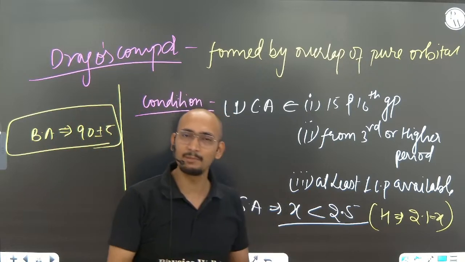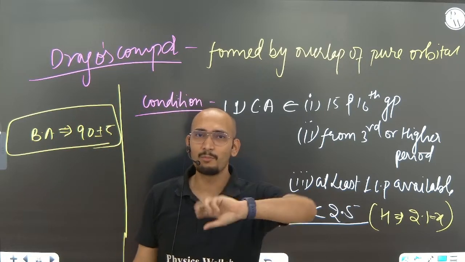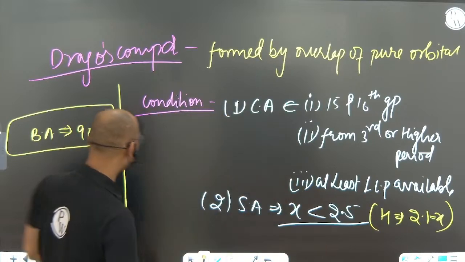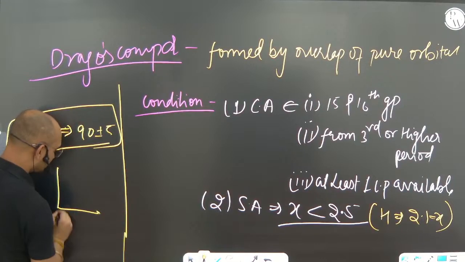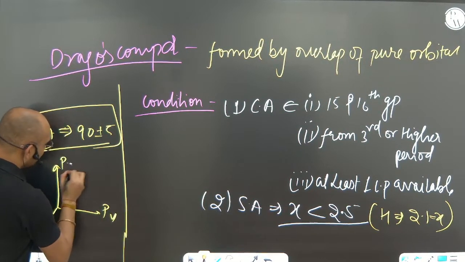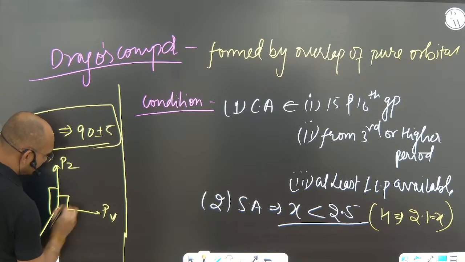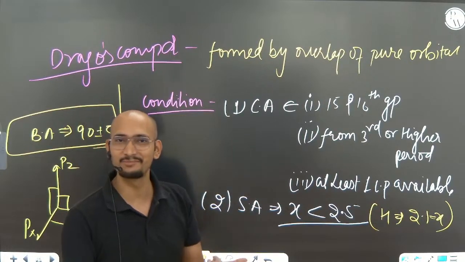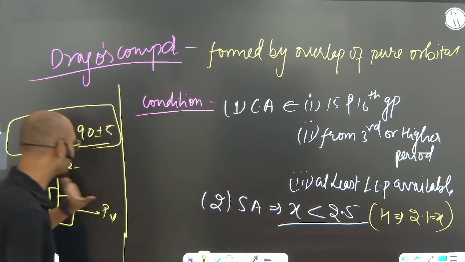Why does it happen? Because they make the bond by pure p orbitals, and Px, py, pz are all at 90 degrees from each other. That's why the angle between them comes out to be 90 degrees, so I have written 90 plus or minus 5.